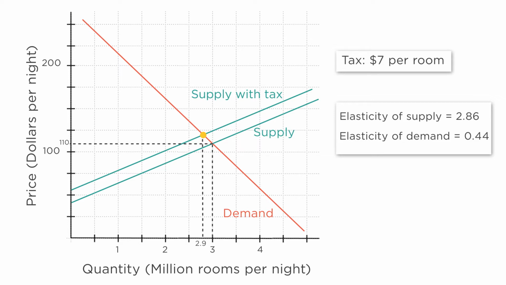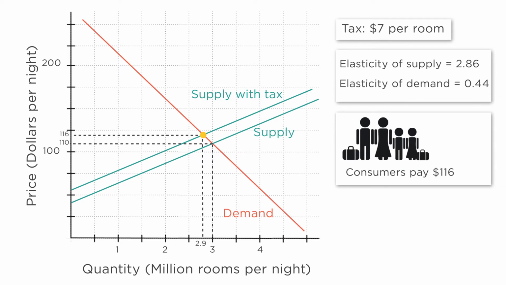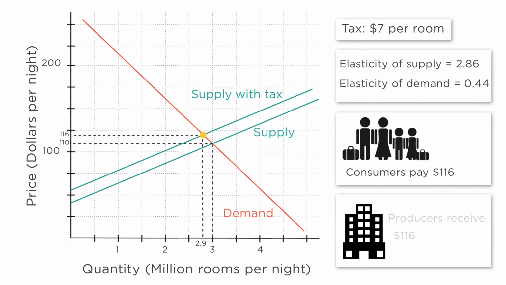With the tax, consumers now pay a higher market price of $116. What about producers? They receive $116, but they have to send $7 to the government, so they only end up keeping $109. We can see this on the graph. Start at the new equilibrium. Now drop a dashed line down to the old supply curve. Once you hit it, draw a dashed line over to the vertical axis. This gives you the after-tax price received by producers, $109.